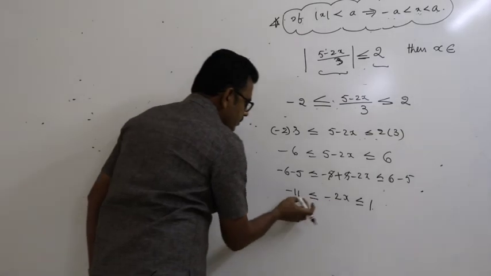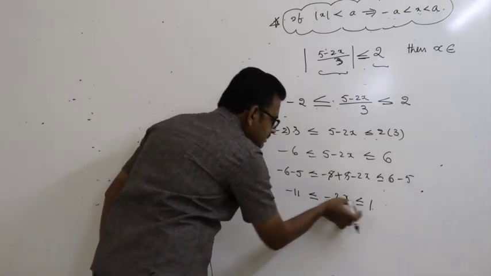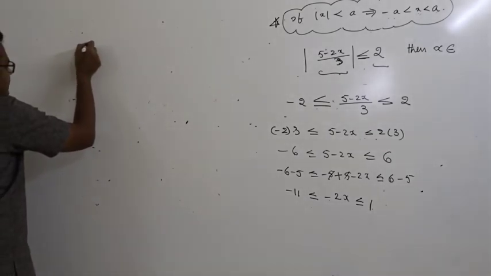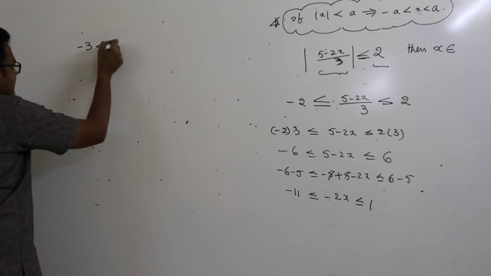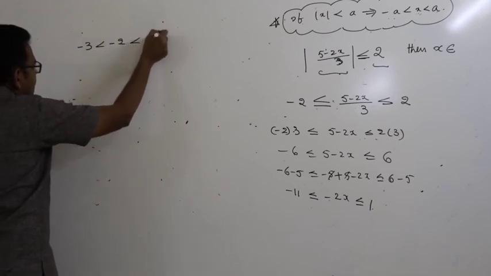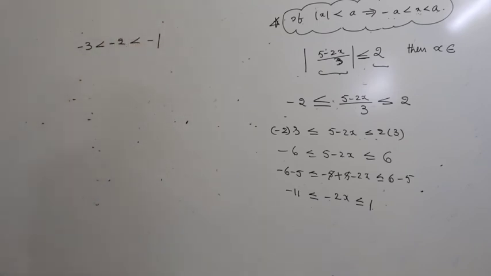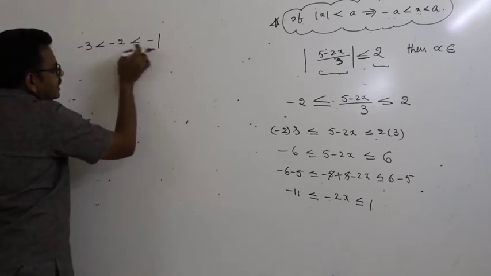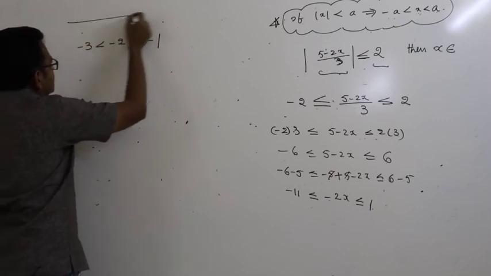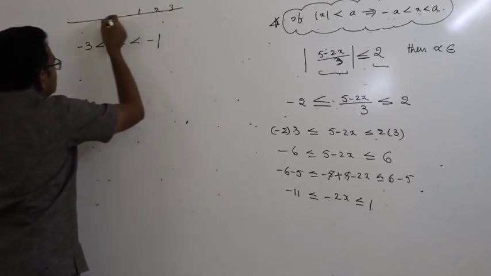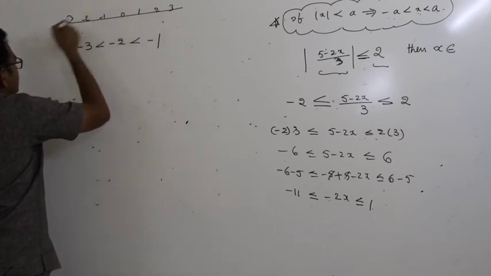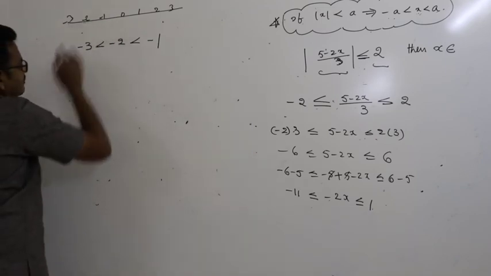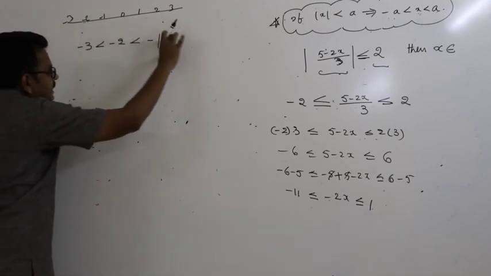Now you are multiplying with a negative sign. I think all of you know minus 3 is less than minus 2 is less than minus 1. Compared to which is the bigger one? Minus 1 is the big one, then minus 2, minus 3, because these are real numbers: 1, 2, 3, 0, minus 1, minus 2, minus 3. Minus 3 is less than minus 2, and minus 2 is less than minus 1.